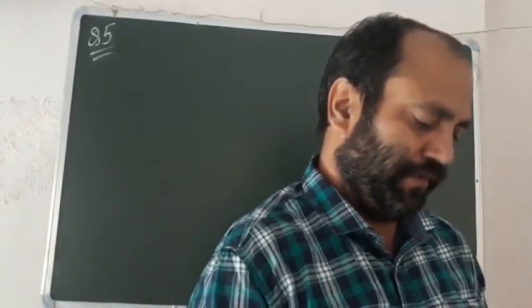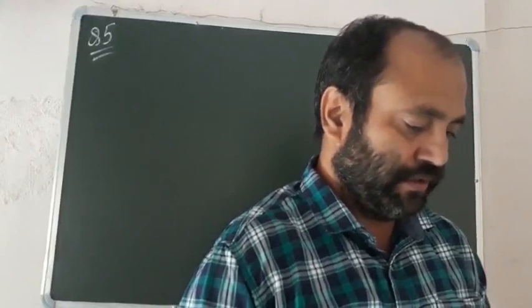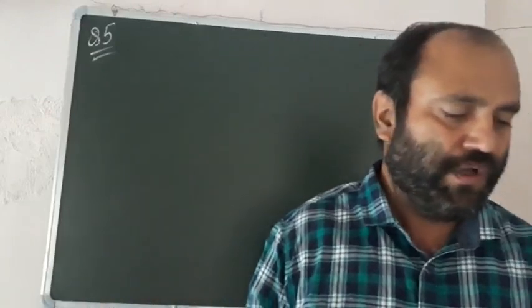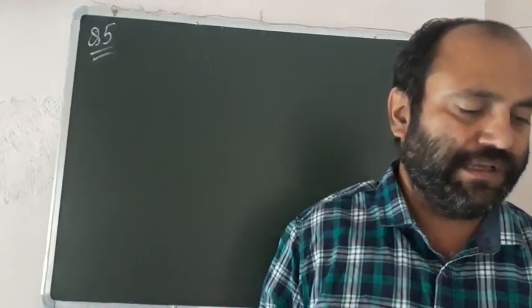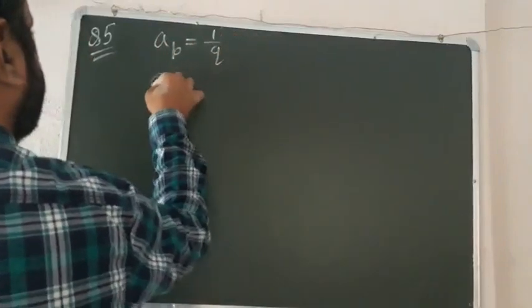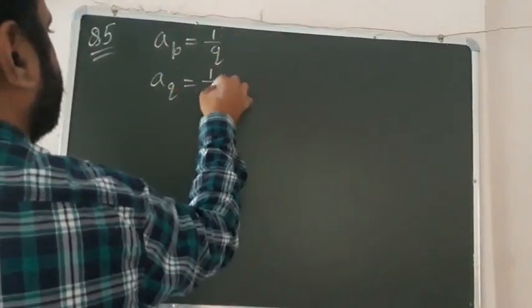Now question number 5, exercise 9.2, question number 5. I am reading this question. The question is: in an AP, if the pth term is 1 by q and the qth term is 1 by p, right?